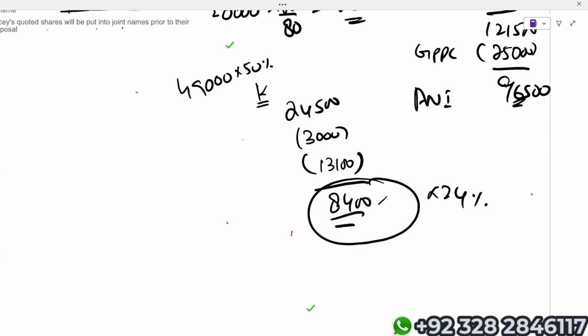Why 24%? One, it is mentioned in the question that the business asset disposal relief is not available. And second, obviously, Kahuna is having 96,500 as ANI. Kahuna is having income which is far more than the basic rate band. So obviously, in case of Kahuna, there will be no space in the basic rate band. That is why whatever the taxable gain comes, we will apply 24% on that.